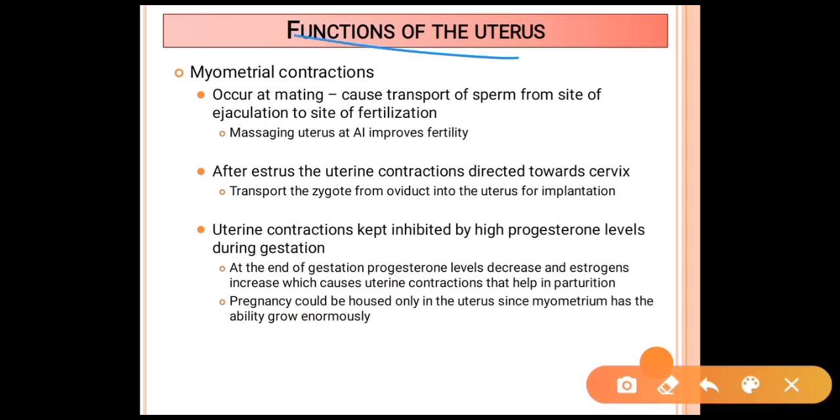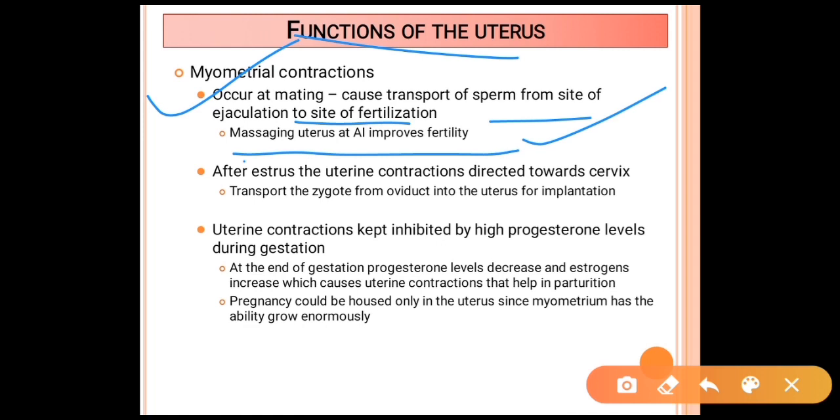Functions of the uterus. The first function is myometrial contraction. It occurs at the time of mating. The myometrial contraction causes transport of sperm from the site of ejaculation to the site of fertilization, and massaging the uterus at AI will improve the fertility rate of artificial insemination.